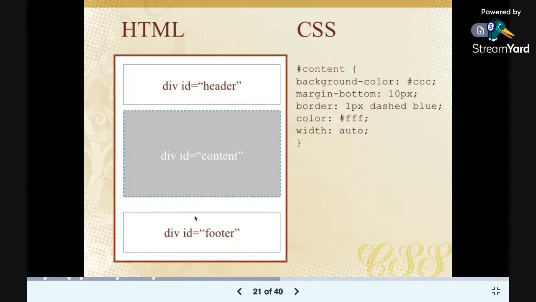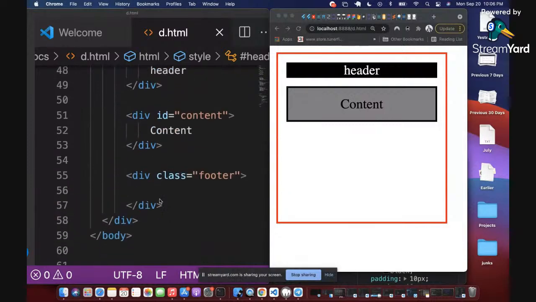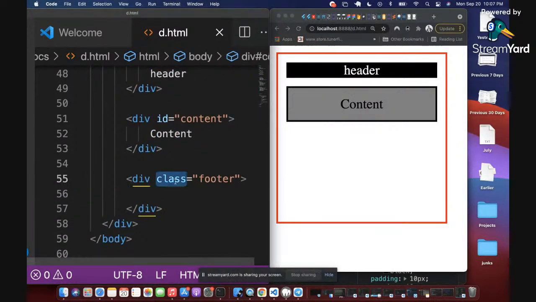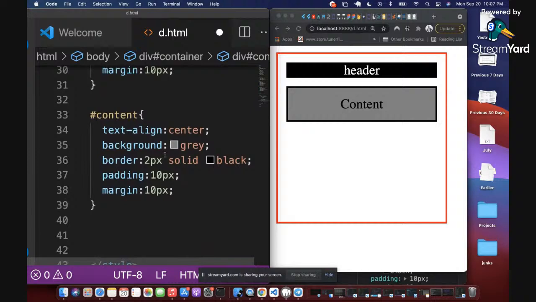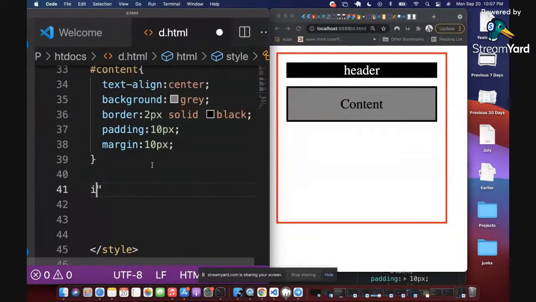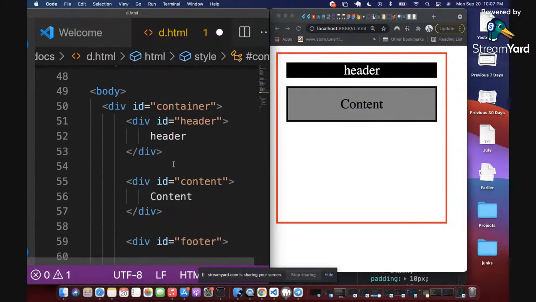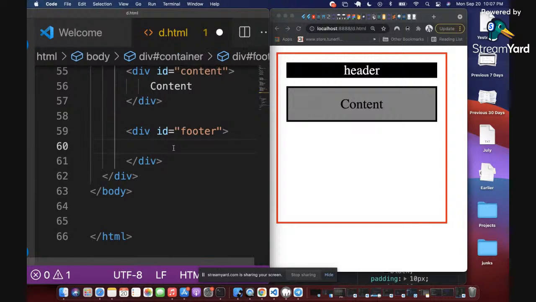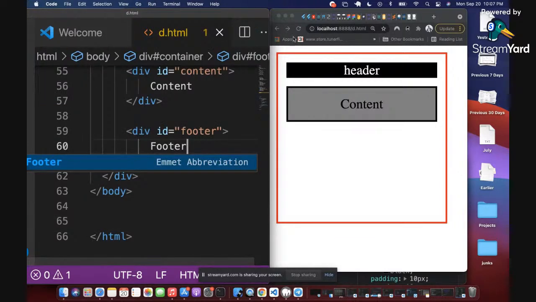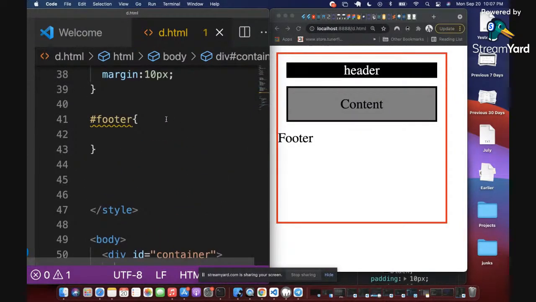The last box is very similar to what we have already. So you just define the last box, which is the footer, and then style it. Okay, I think I changed this to a class. I'll make it an ID, and then I'll come up here and style it. Sorry, I'm going to call it a hash. I'm going to call it a footer, and I'll be able to style that. The last thing we want to do here is I have not put any content that can make us see the footer. So I'll just put a content here called footer. I'm going to refresh this. I will get a footer. Then we can go up there and style the footer the way we want it.